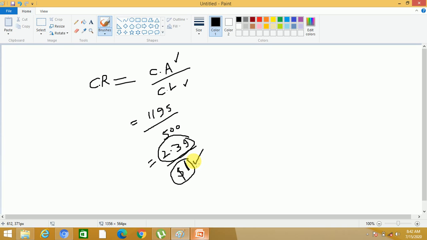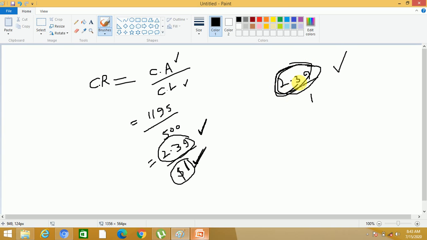There is a meaning of this 2.39. It means that you have 2.39 times money to pay your current liabilities. If your liability is $1, you have $2.39 to repay that liability.